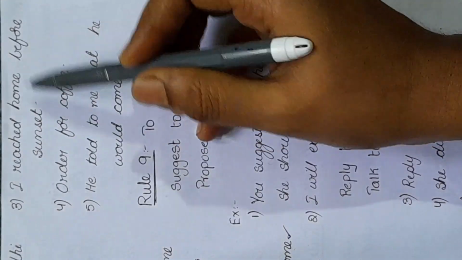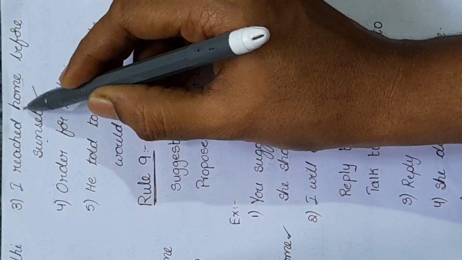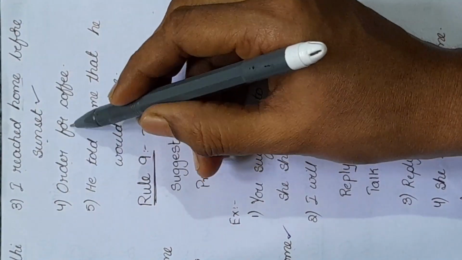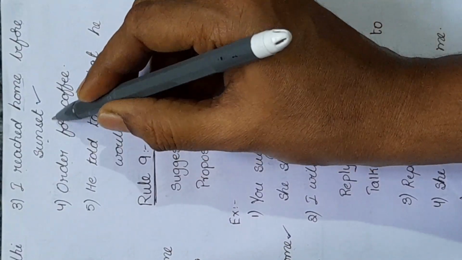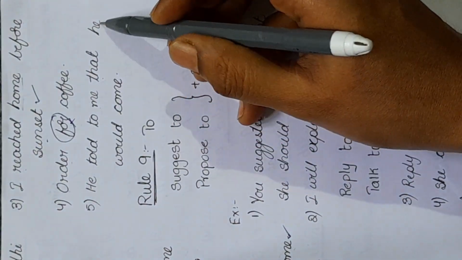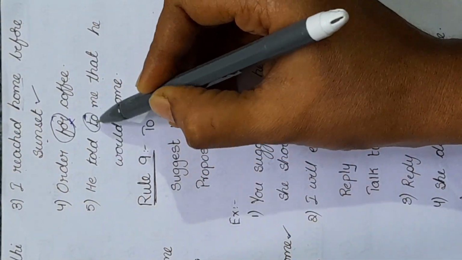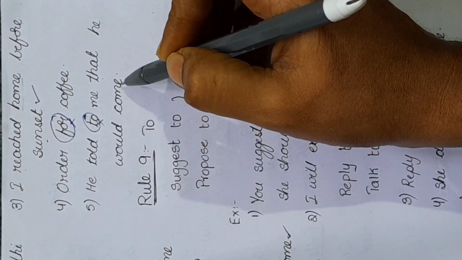I reached home before sunset. This sentence is correct because after the verb reach, the noun home is there. So this is correct. Order for coffee. After the word order, a preposition should not be used. Order coffee. He told to me that he would come. After the word told also, to should not be used. He told me that he would come is correct.